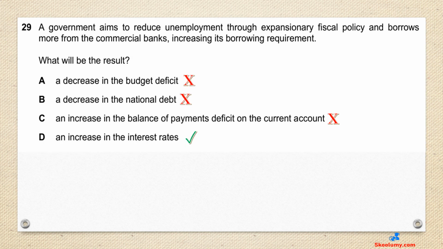Question 29. A government aims to reduce unemployment through expansionary fiscal policy and borrows more from the commercial banks, increasing its borrowing requirement. What will be the result? D is the answer. An increase in the interest rates. Expansionary fiscal policy will increase aggregate demand and inflation rate. A rise in inflation rate would mean people require more money to purchase goods. Increase in demand for money will raise the interest rate. More borrowing by government would also increase the demand for money, thereby making the cost of borrowing more expensive.